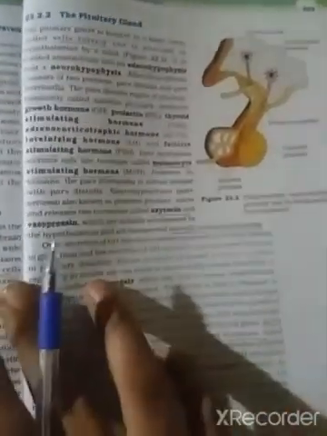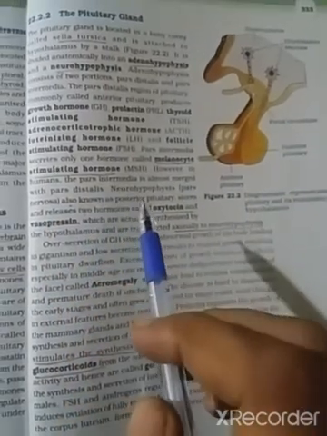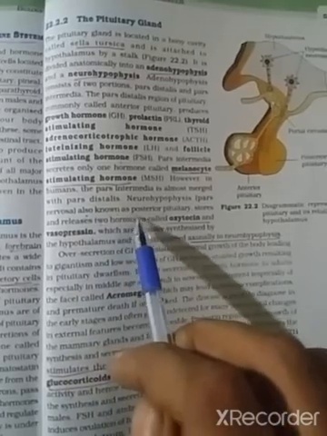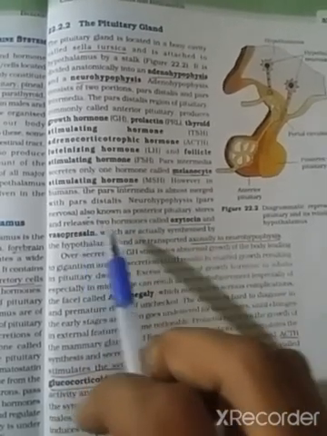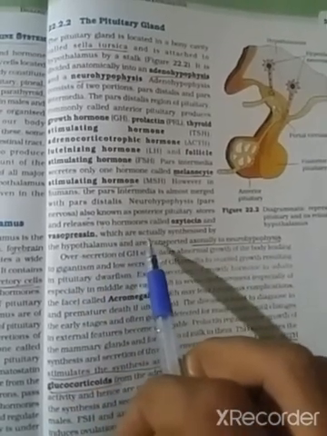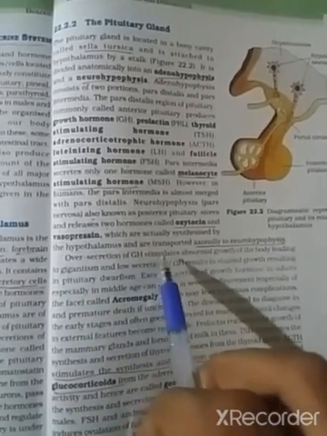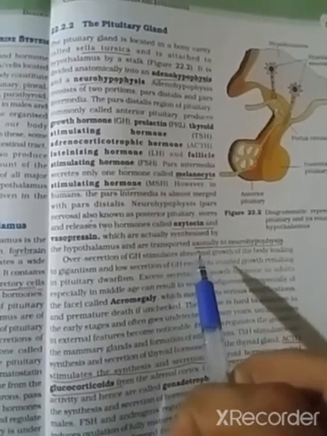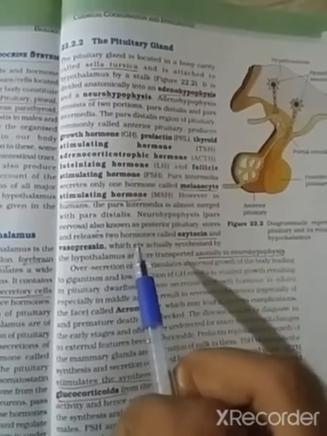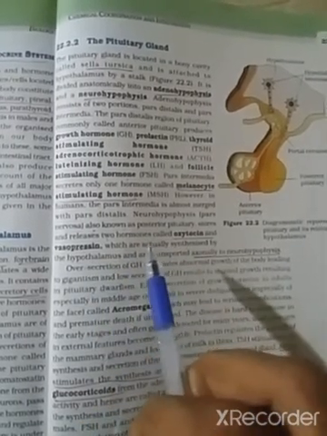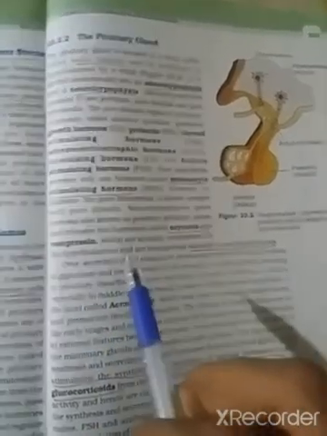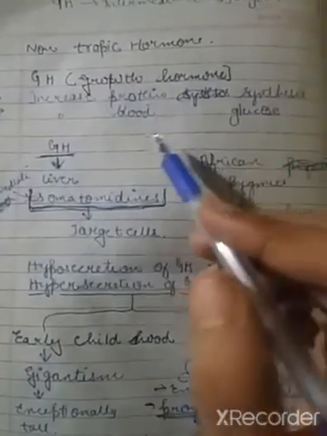Here it is written that the neurohypophyse, pars nervosa, also known as posterior pituitary, stores and releases 2 hormones called oxytocin and vasopressin, which are actually synthesized by the hypothalamus and are transported axonally to the neurohypophyse. It means the posterior pituitary stores and releases 2 hormones, which are oxytocin and vasopressin.